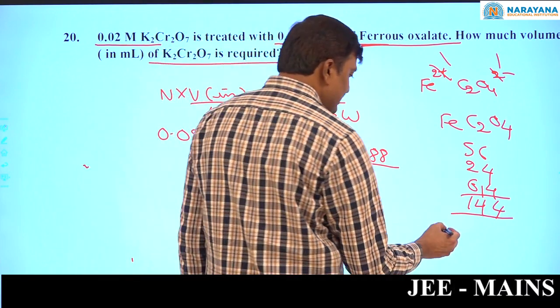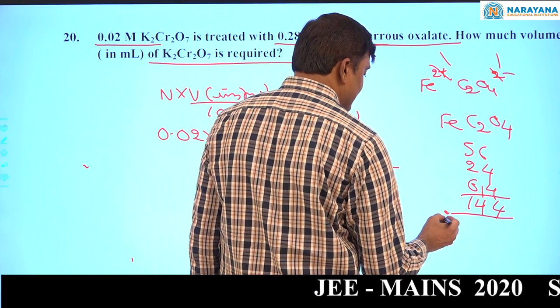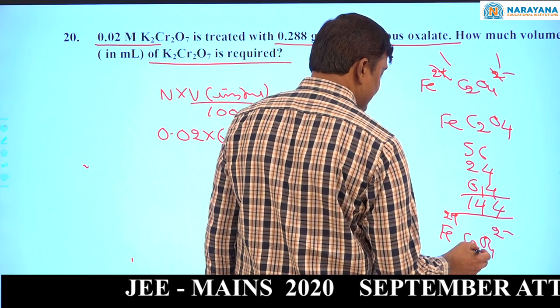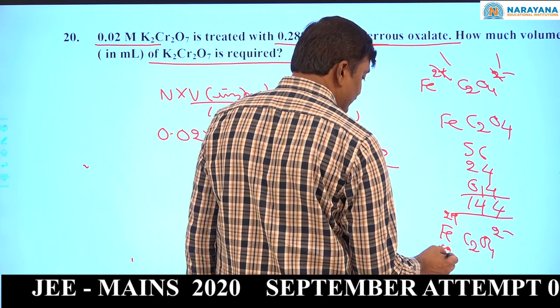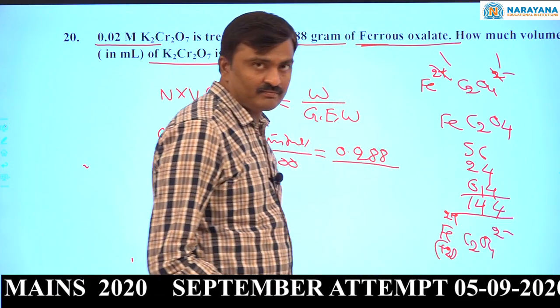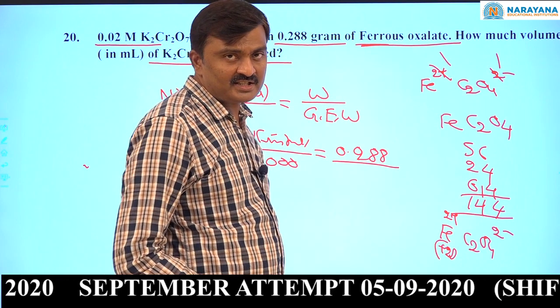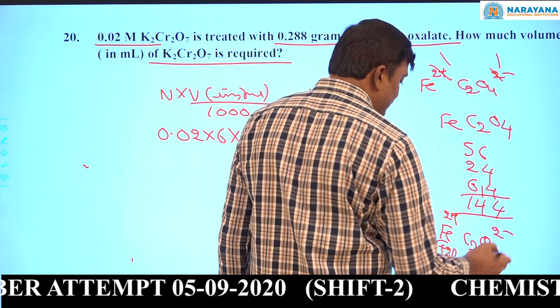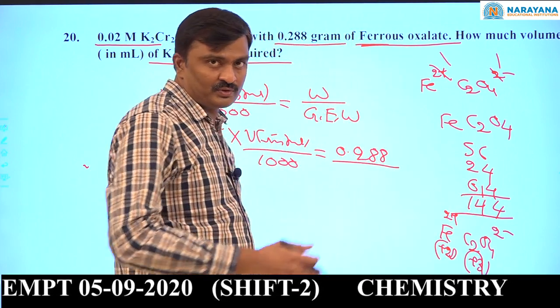Now equivalent weight equals molecular weight by n factor. See here, this ferrous ion will be oxidized to ferric. For each iron, the increase in oxidation number is 1. In the oxalate, carbon will be oxidized to CO2.